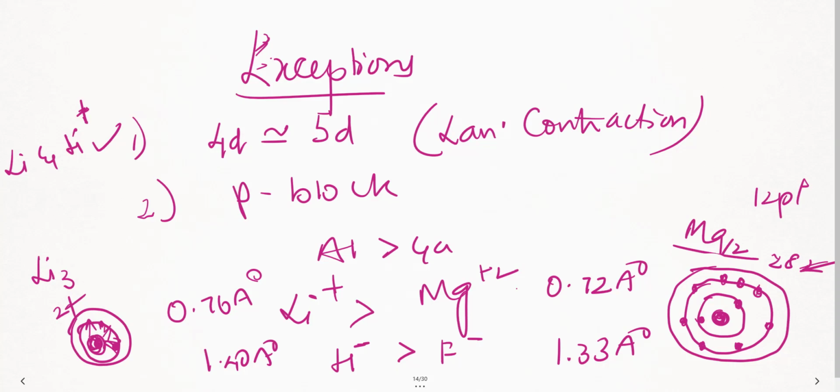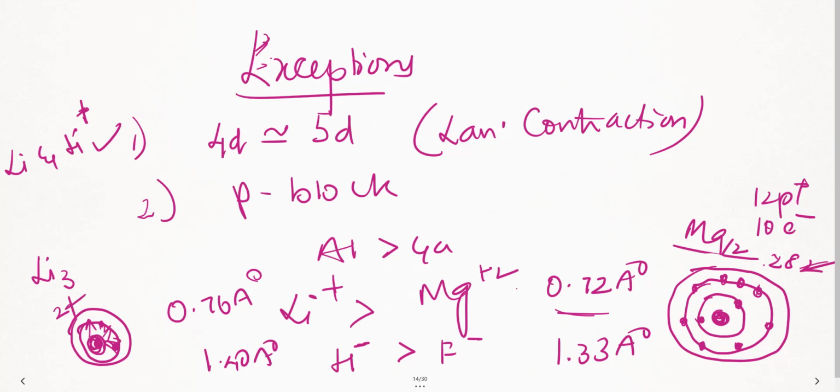Correct? Now what happened? Protons are 12. Electrons are how many? Only 10 electrons. Now obviously it starts pulling those electrons towards it. That's why this is the radius. Done, students? So these are the exceptions of this. Now further there are some more exceptions which you need to remember.